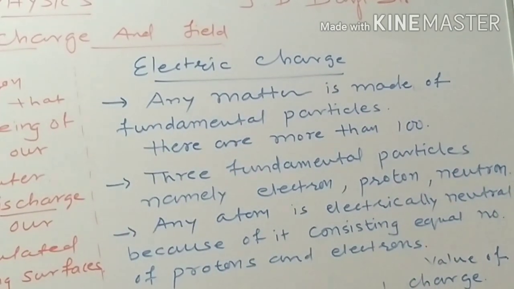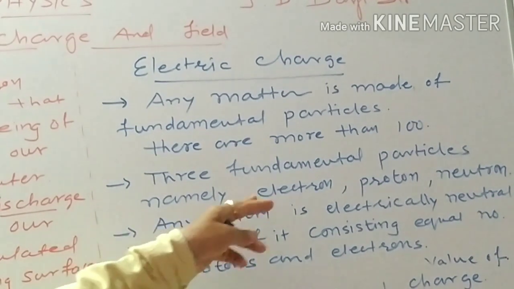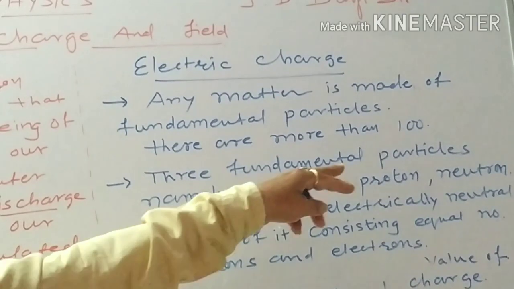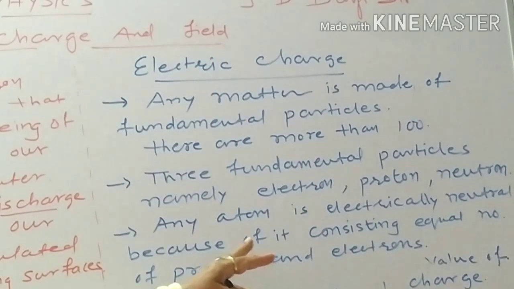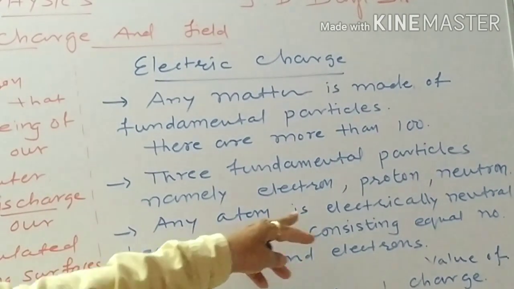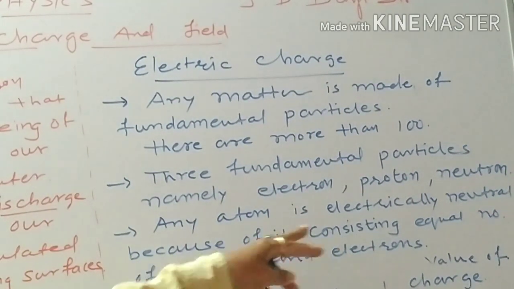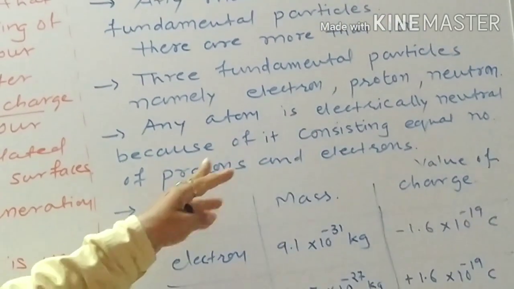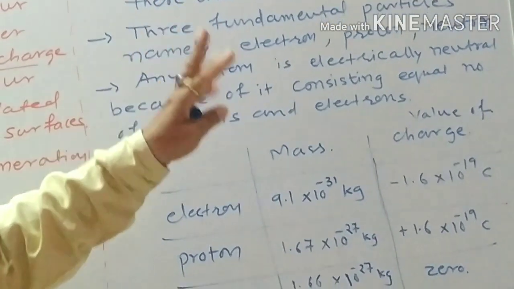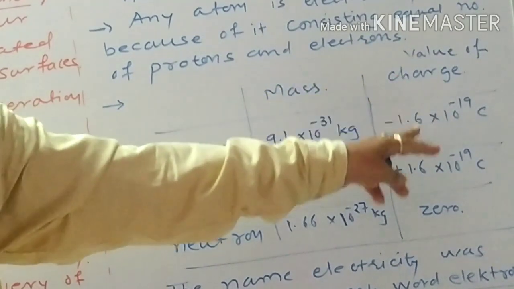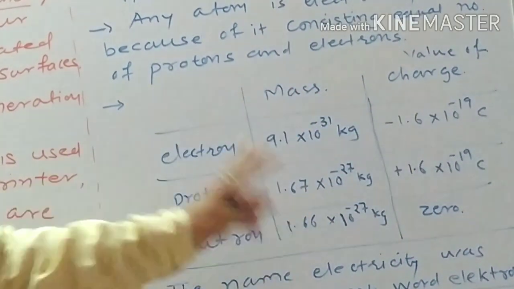Why is it electrically neutral? Because it is mainly constructed by the electron, proton and neutron, but these electrons and protons are equal in number. So any atom is electrically neutral because it consists of an equal number of protons and electrons. These protons and electrons are electrically charged particles, and as they are charged particles, they have a definite value of charge, and they have a definite value of mass.